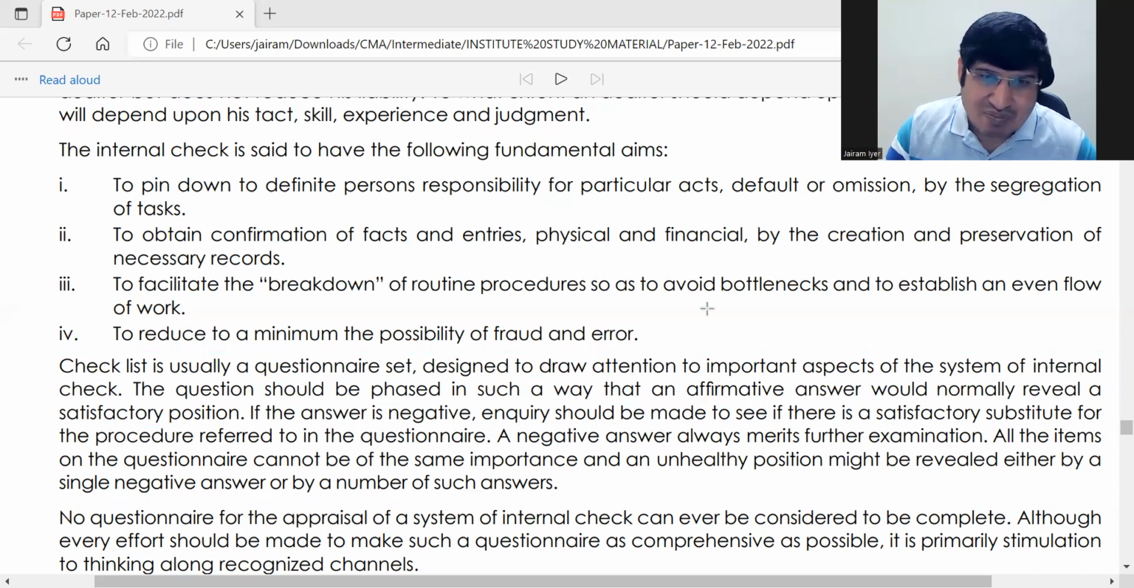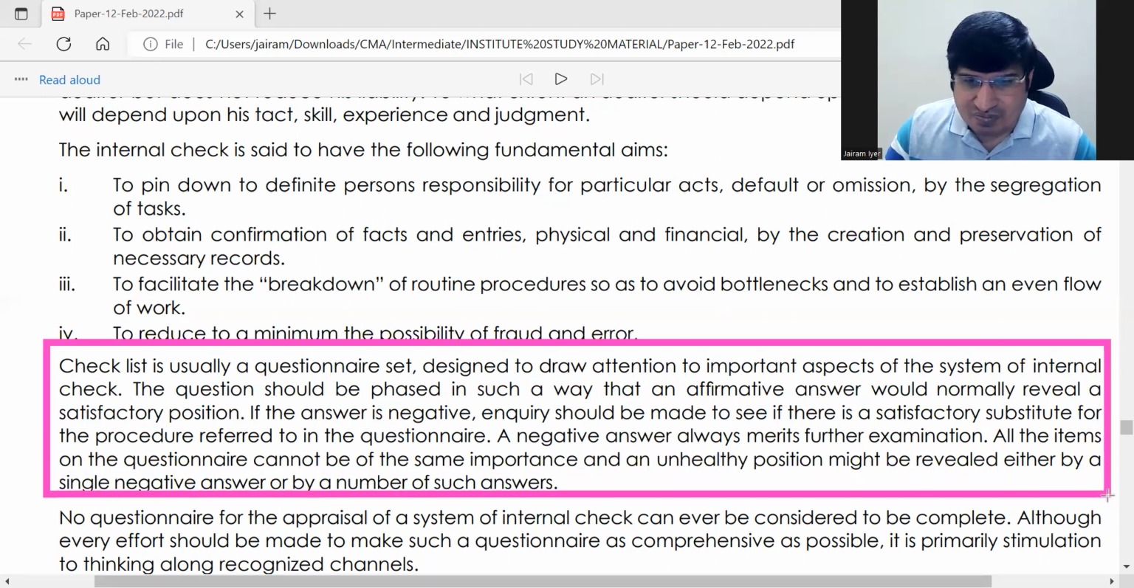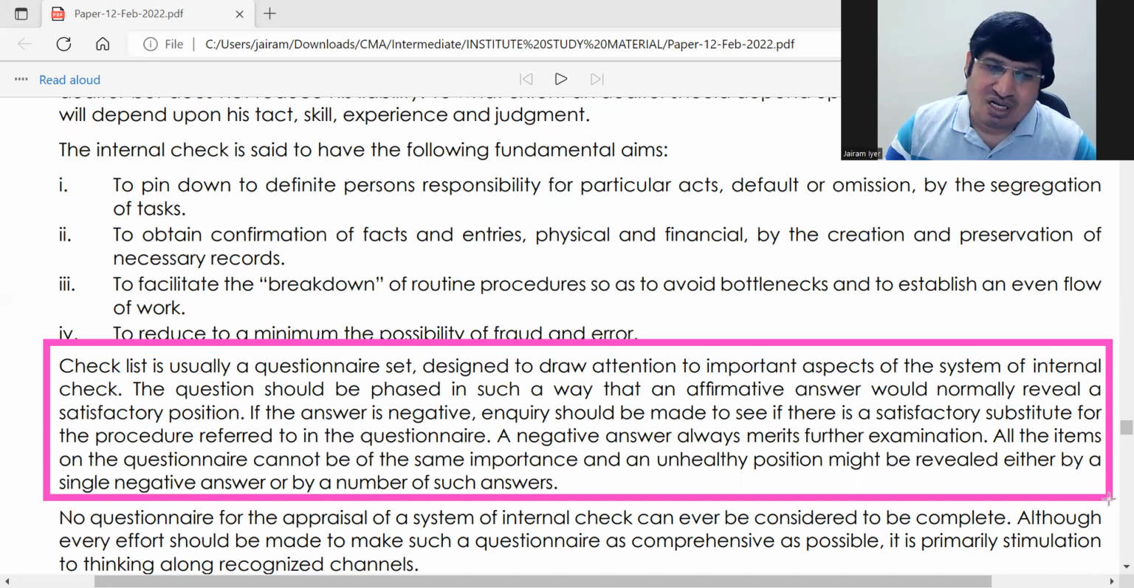ठीक है, ये हो गया आपका इंटरनल चेक लिस्ट. ठीक है, इंटरनल कंट्रोल चेकलिस्ट. ठीक है, और इंटरनल चेकलिस्ट. Okay, we also call it as internal checklist, because this checklist basically talks about internal check. ठीक है, so ऐसा बोला जाता है. So basically what we have seen here in this paragraph is about the internal control checklist or internal checklist.